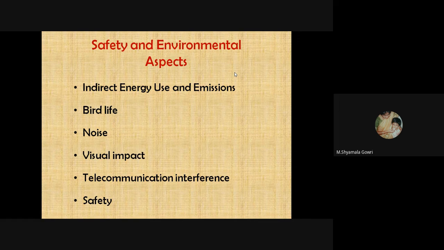It is very poor, and it creates telecommunication interference. Safety is a question mark because periodic and continuous maintenance is required for both horizontal axis and vertical axis wind turbines.